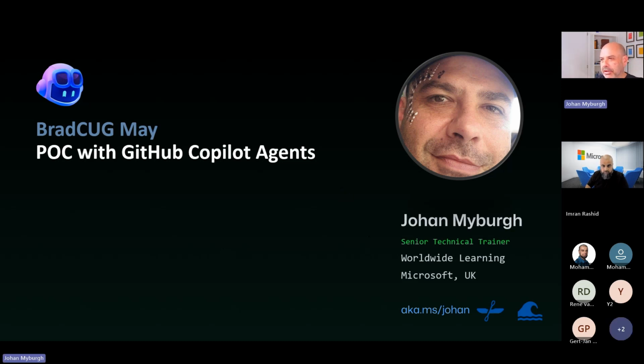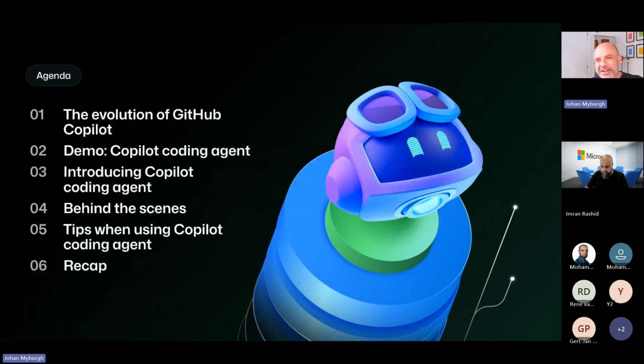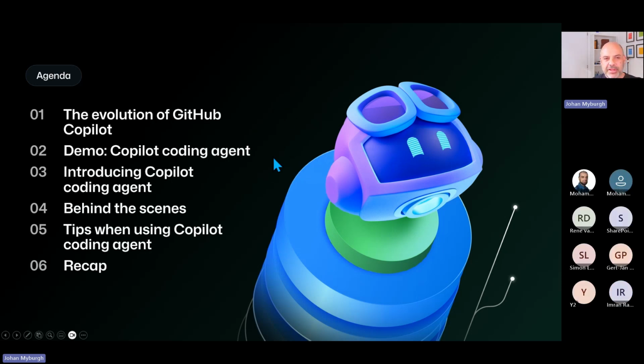I'm going to go through a brief agenda here. I've totally plagiarized this from some of our other content and slides. First, we'll talk about the evolution of GitHub Copilot and how that started out. I'm going to do a couple of demos.